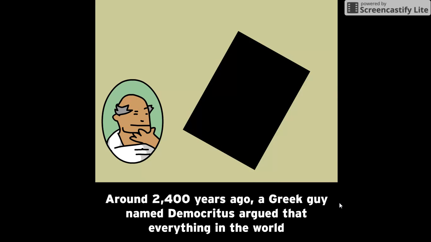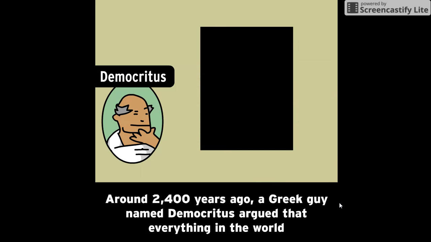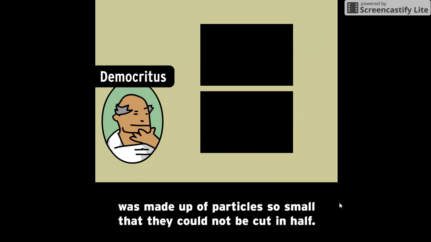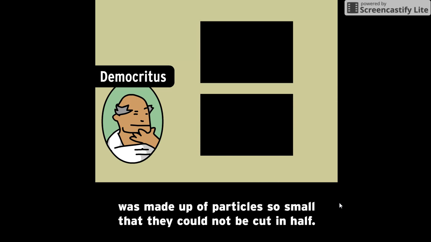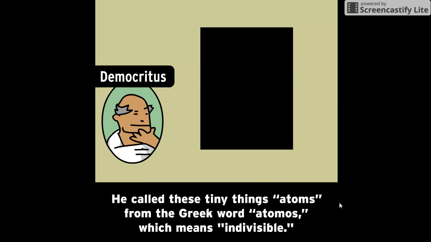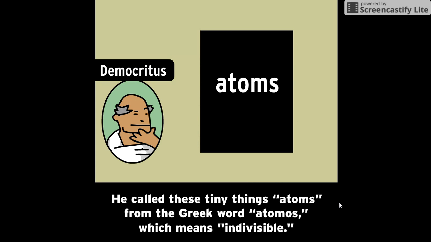Around 2,400 years ago, a Greek guy named Democritus argued that everything in the world was made up of particles so small that they could not be cut in half. He called these tiny things atoms, from the Greek word atomos, which means indivisible.